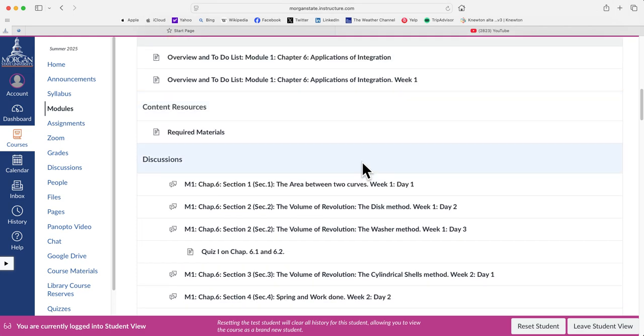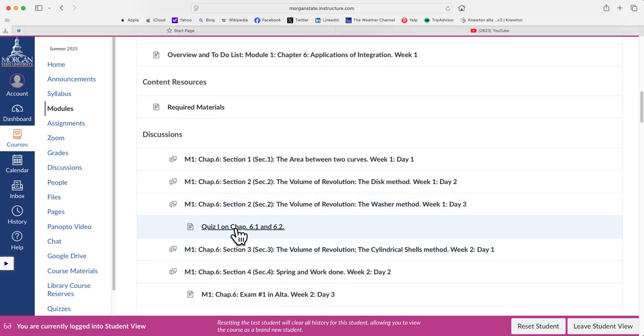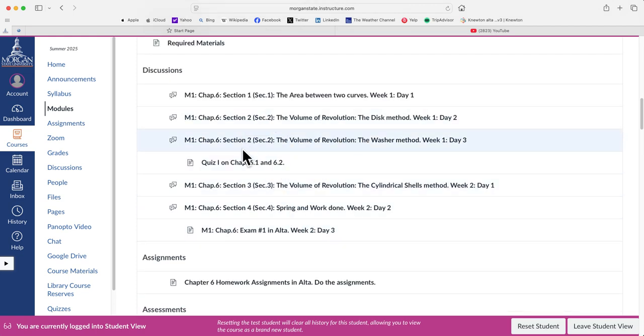In week 1, day 1, you do the area between curves, and on day 2 you do the volume of rotation. Eventually there's quiz 1, which is going to be based on 6.1 and 6.2. Then when you finish chapter 6, there is exam 1, which will cover all the sections of chapter 6. That is on week 2, day 3.